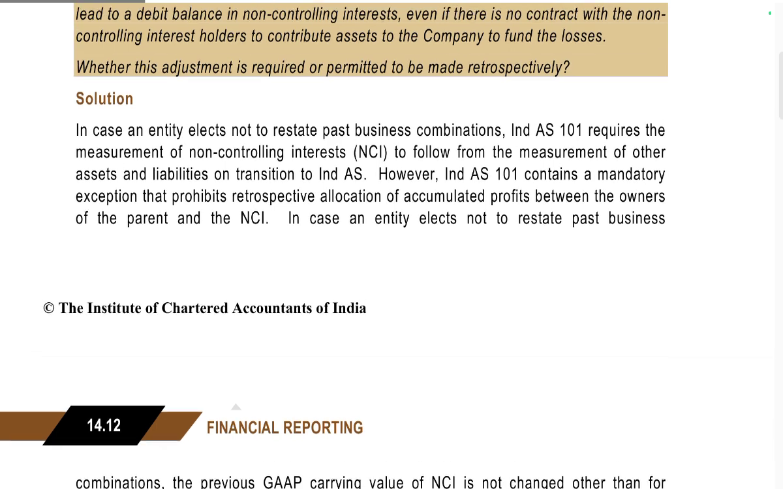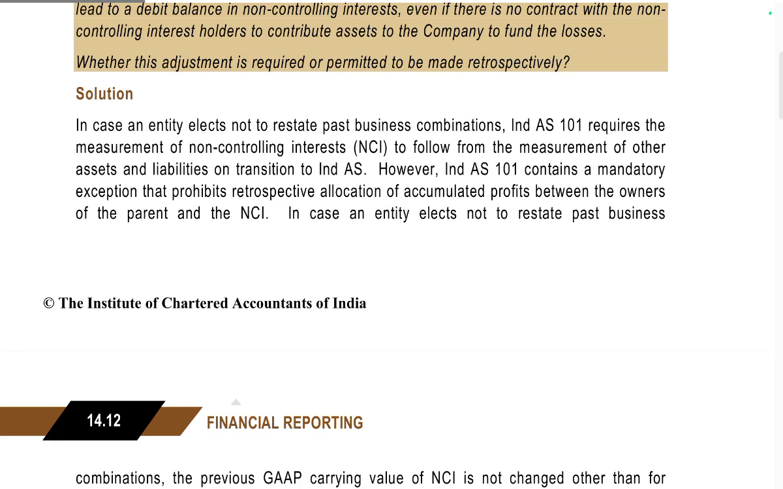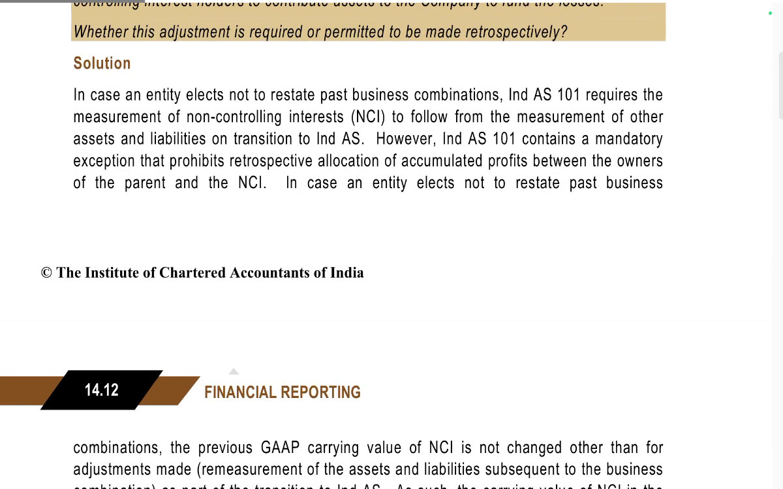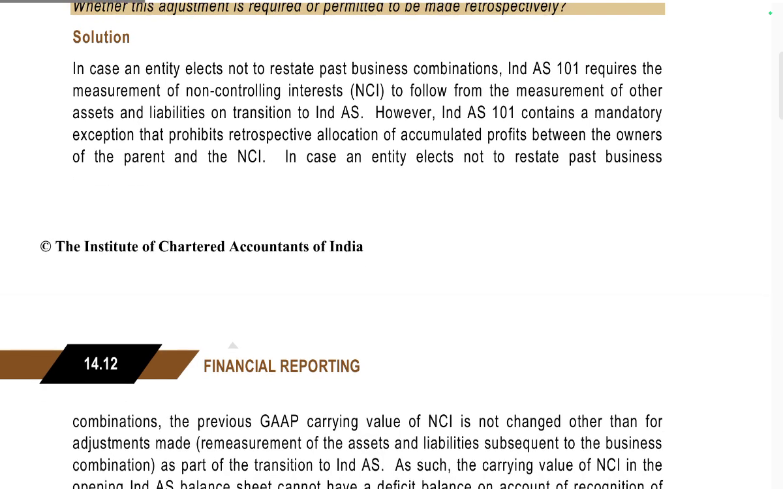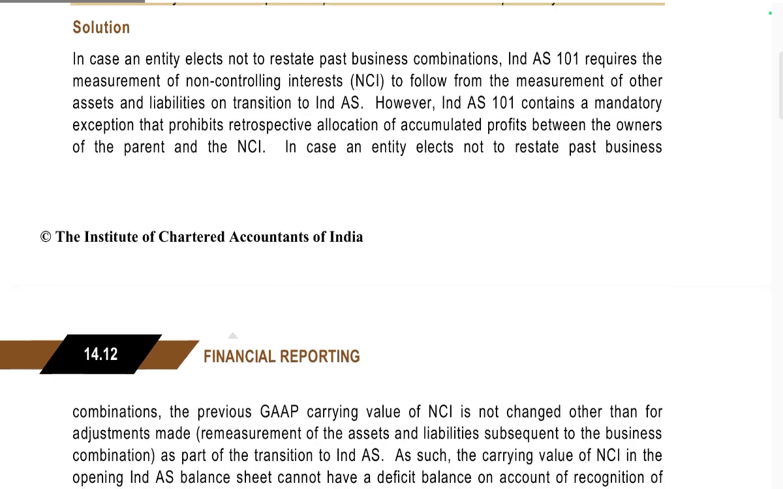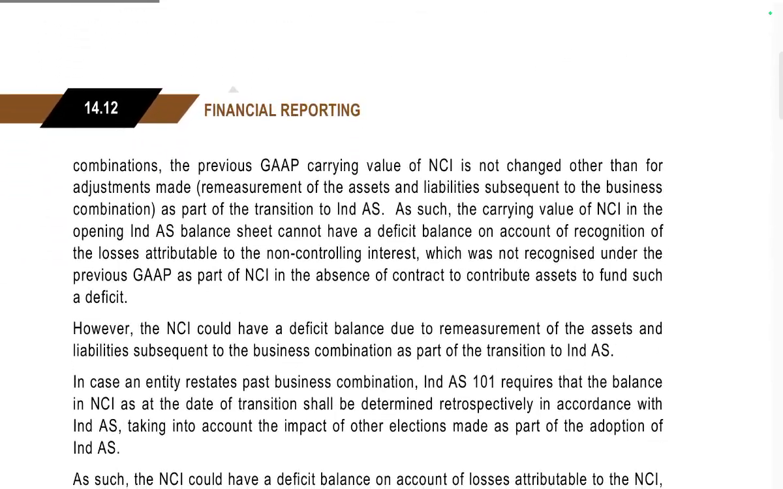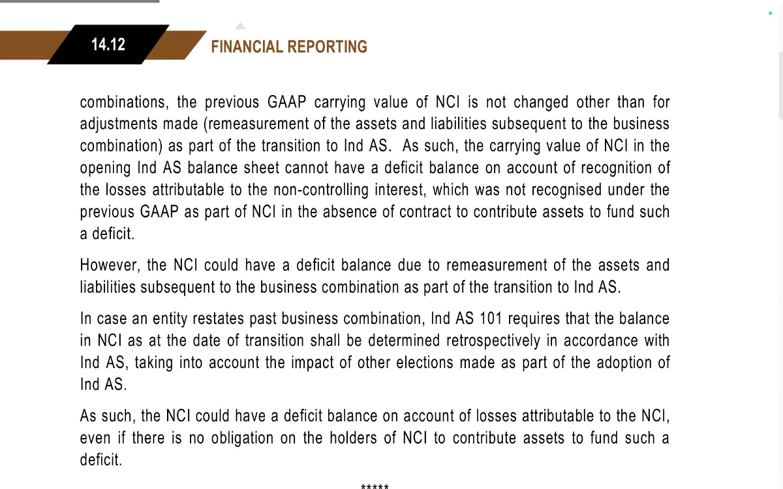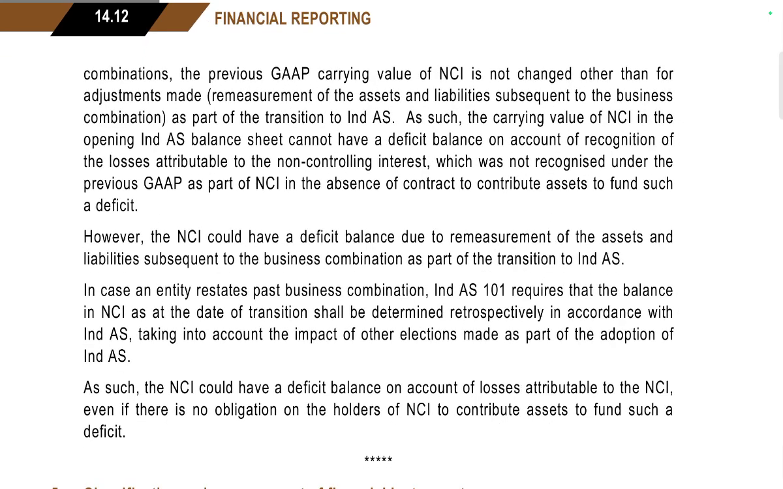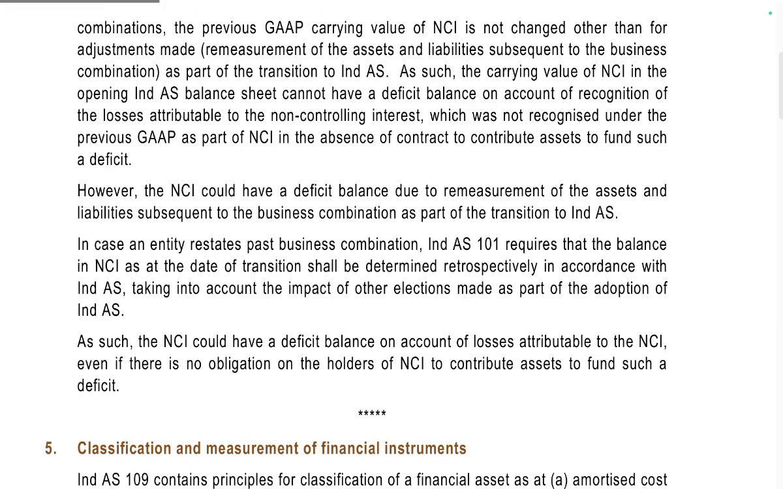In the case where the entity elects or does not elect to restate past business combinations, Ind AS 101 requires the measurement of non-controlling interest to follow from the measurement of the assets and liabilities at the date of transition. However, Ind AS 101 contains a mandatory exception that prohibits retrospective allocation of accumulated profits between the owners of the parent and NCI. In the case of entities that elect not to restate past business combinations, previous GAAP carrying amounts of NCI are not changed other than for adjustments made to the measurement of the assets and liabilities subsequent to the business combination as a result of the transition to Ind AS.